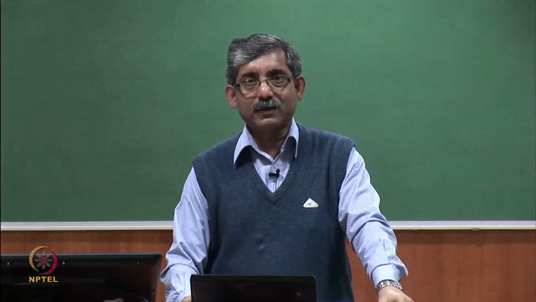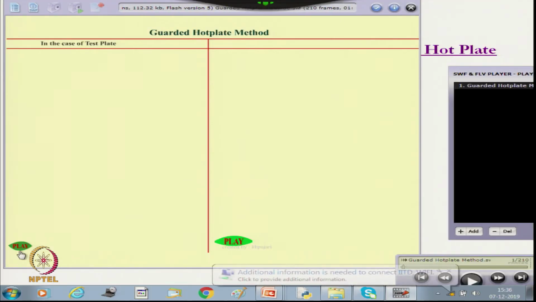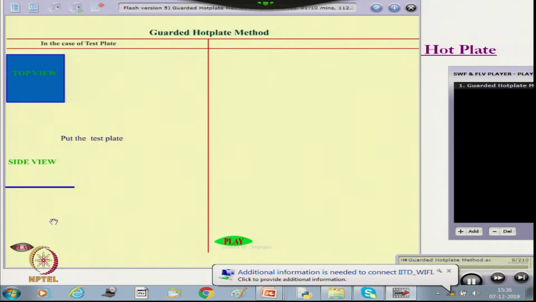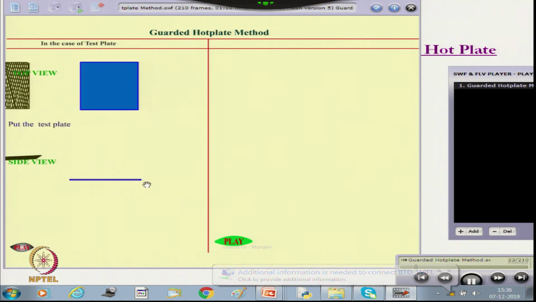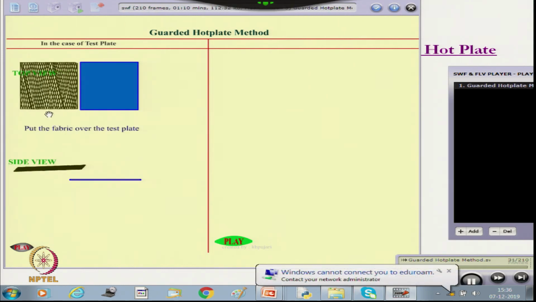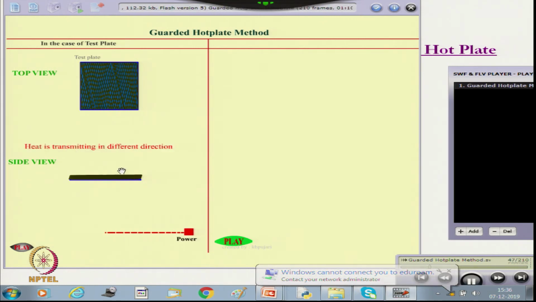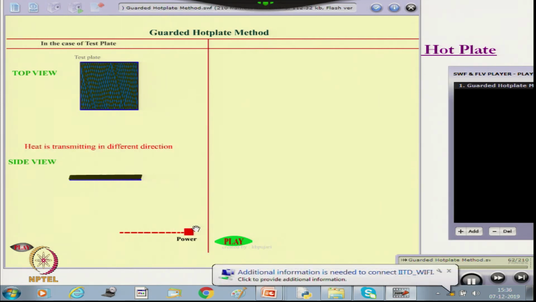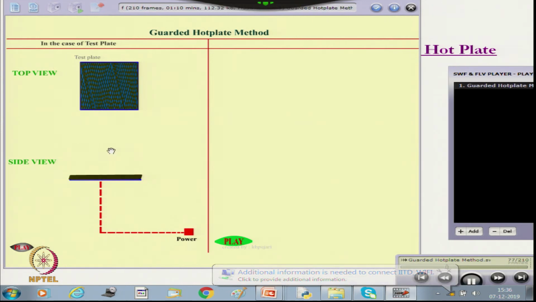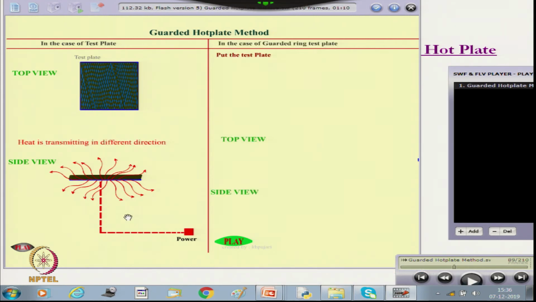Whatever I have explained, let us see through animation here. In the case of the test plate only, this is the top view, this is the side view. Now, we are putting fabric on the test plate, and the test plate is connected with the heater, that is a heater and a power supply. Now, heat is flowing in all the directions, so we do not have any control.